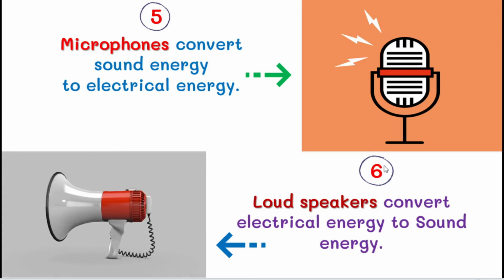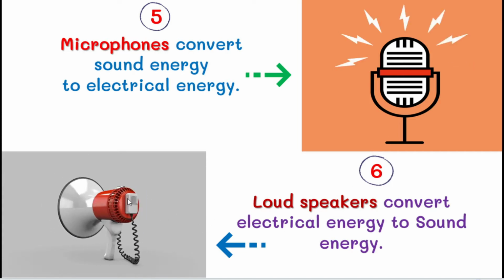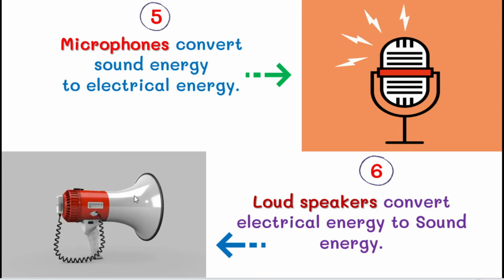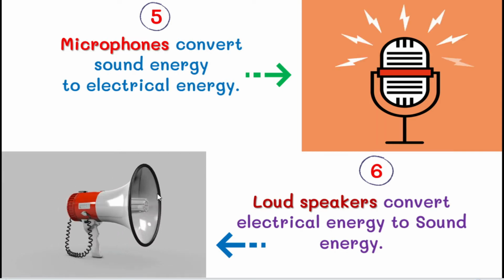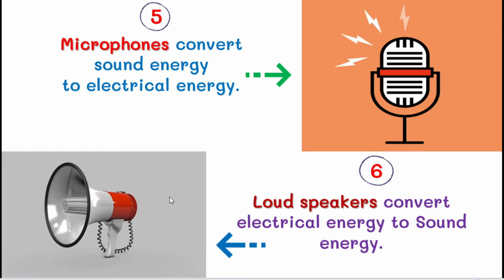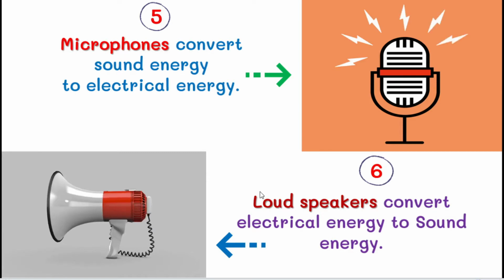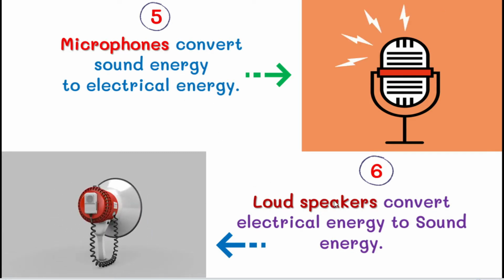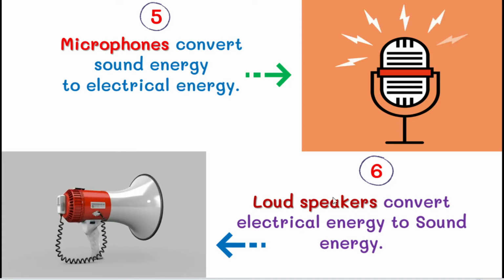You can see the sixth example, loudspeakers. In our school also we are using loudspeakers to announce important messages. Loudspeakers convert electrical energy to sound energy. Don't confuse these two. Microphone converts sound energy to electrical energy. Loudspeaker converts electrical energy to sound energy.